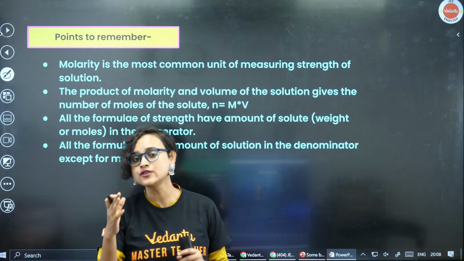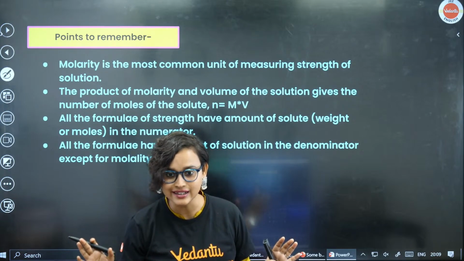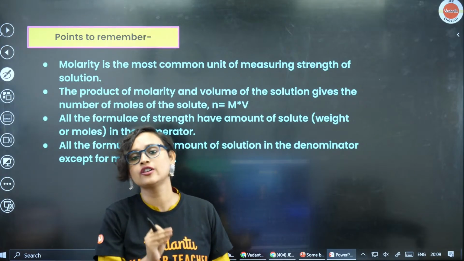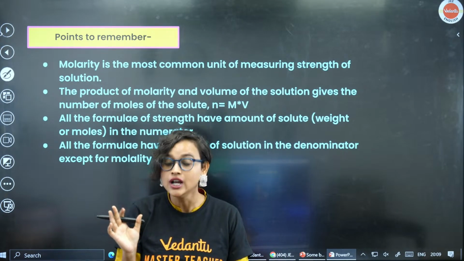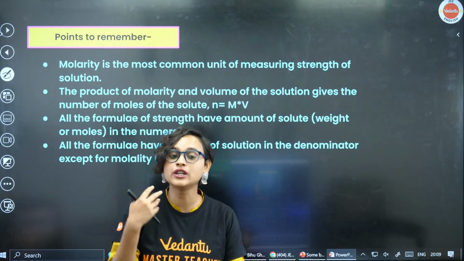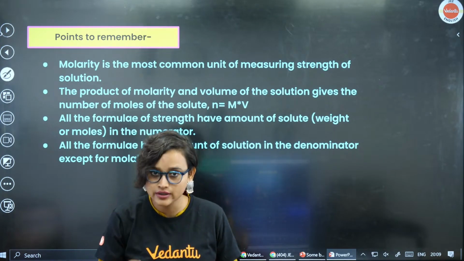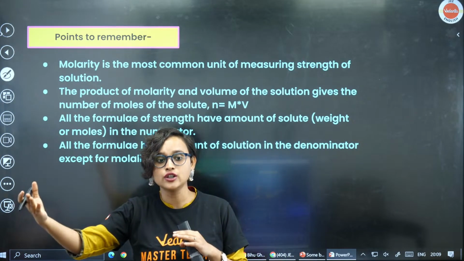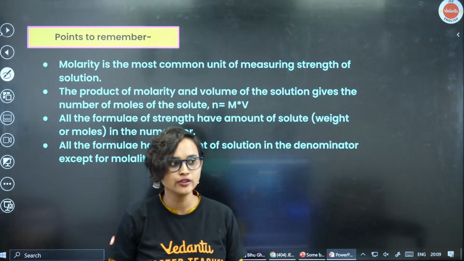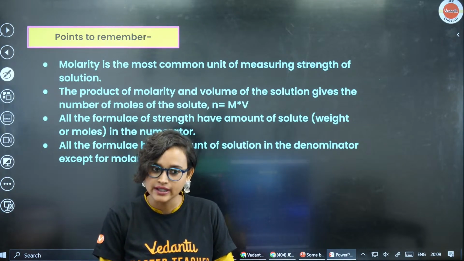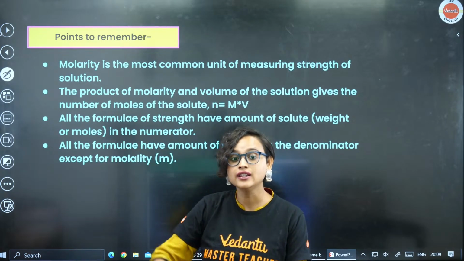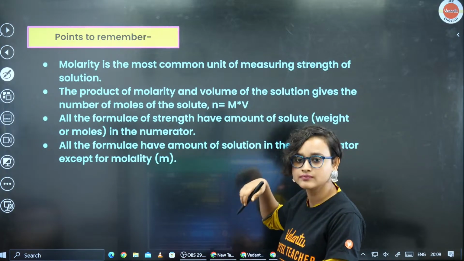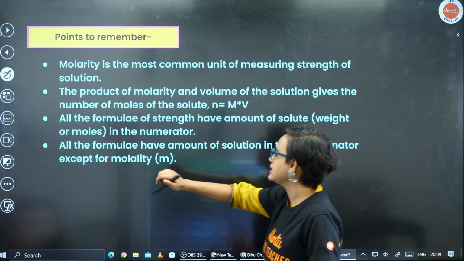Now, there are certain points to remember. Do you see that I have shown you a lot of formulas? Now, molarity is the most common unit of measuring the strength of the solution. Do remember it. In most cases, you will see that molarity is being used. Now, the product of the molarity and the volume of the solution will give you moles of the solute, which is obvious, right? It will give you moles of the solute. Now, this point is very important.